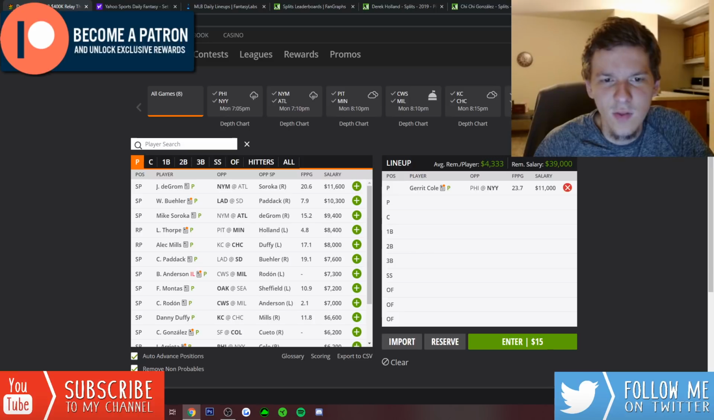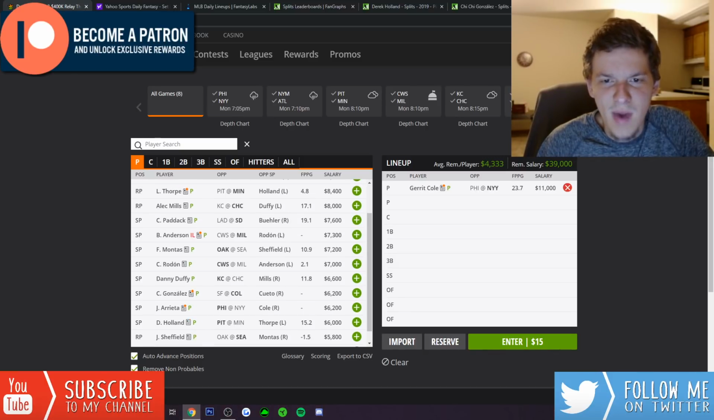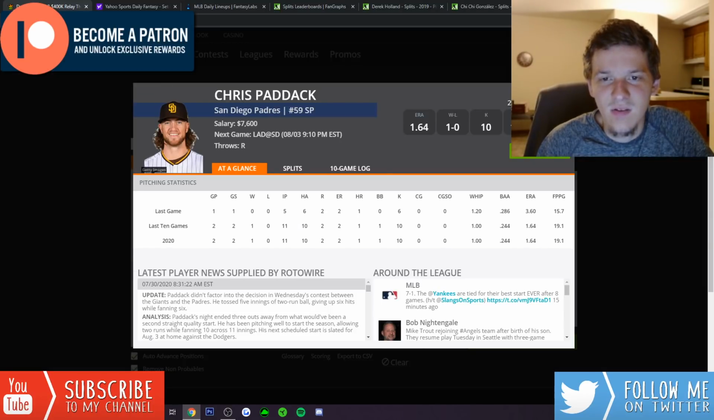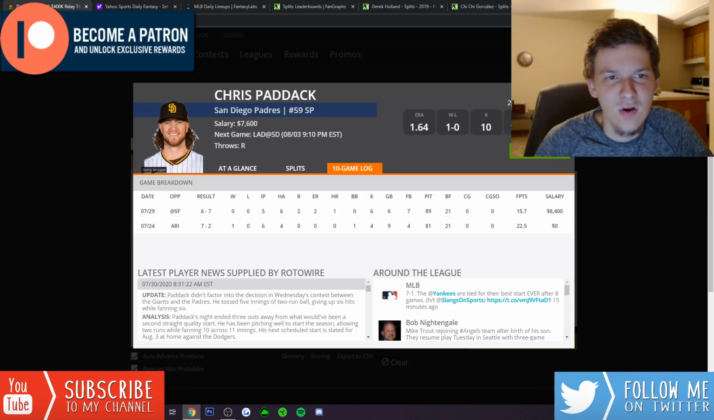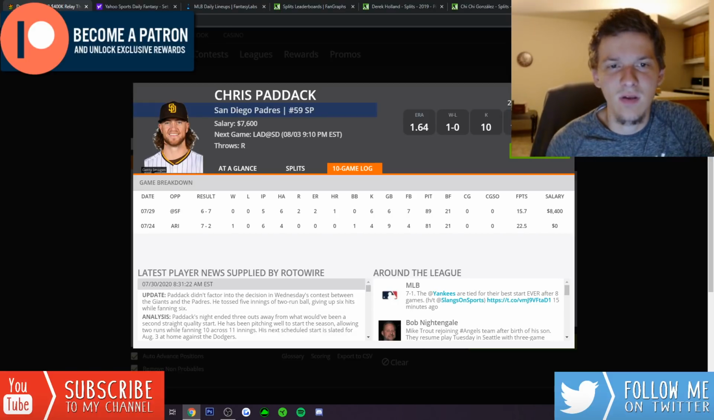Looking at some of the other pitchers we have, Soroka feels a little bit too expensive for me at 9,400. I don't really want to go to Thorpe against Pittsburgh, a team that doesn't really strike out. Alec Mills feels a little bit overpriced at 8K, although I do like his matchup against the Royals. Chris Paddock is pretty affordable at 7,600. It's a very tough spot against the Dodgers, but Paddock is a guy we normally see around 9K, especially when he's in a good matchup. He definitely got priced down here for the matchup against the Dodgers.